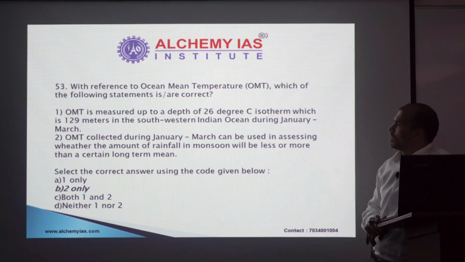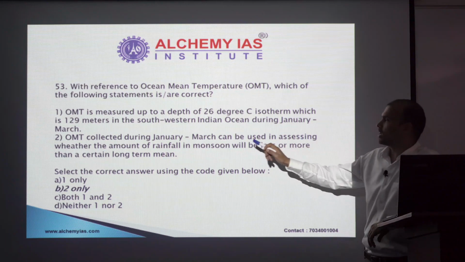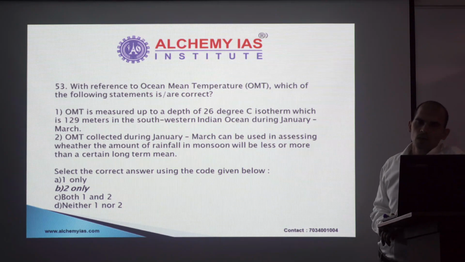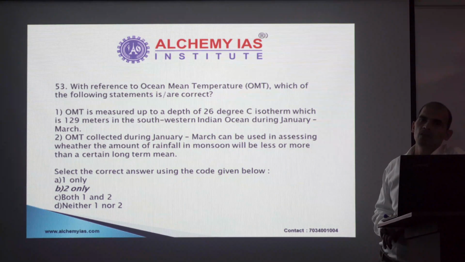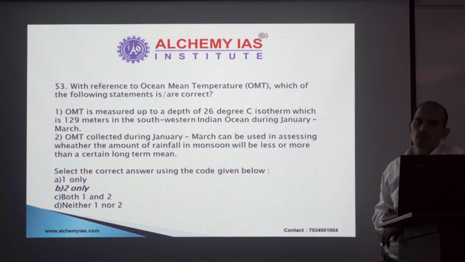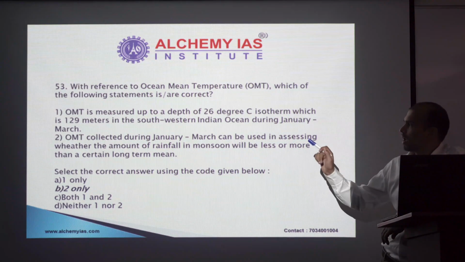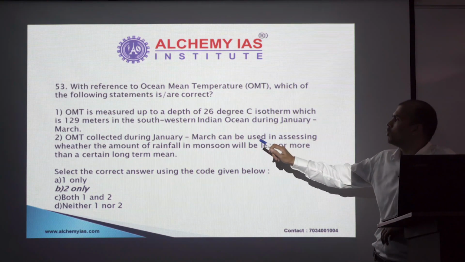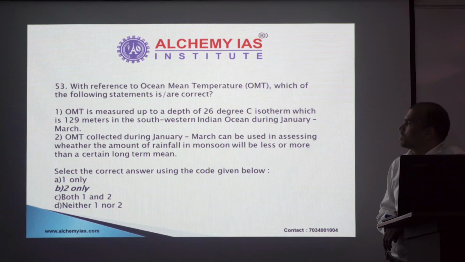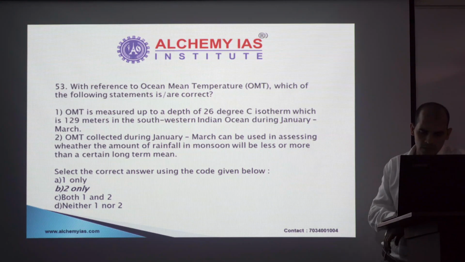Statement 2. This duration you may not have heard, but this concept of OMT was there in use. Because of uncertainty in predictions given by various agencies, weather forecasting agencies decided to use OMT as an additional factor in their model of prediction. And this OMT collected during January and March is used as an indicator of how much rainfall we will get in the monsoon. So option 2 is the right answer. Next,